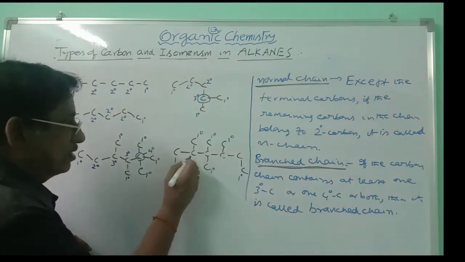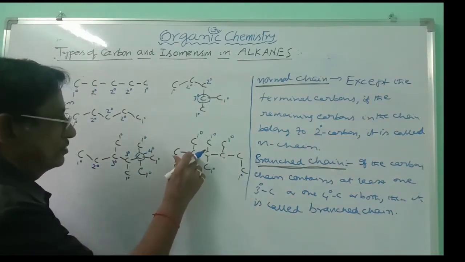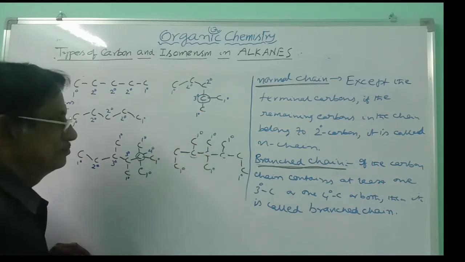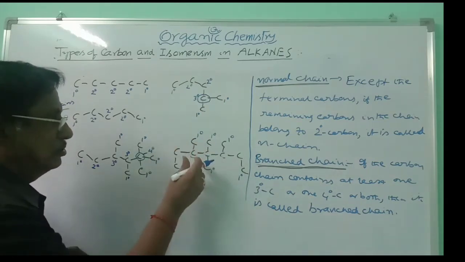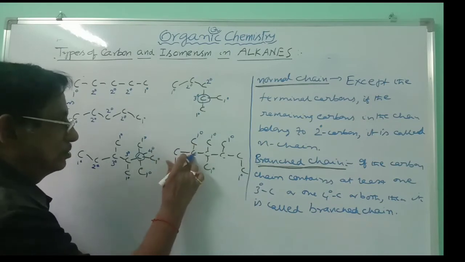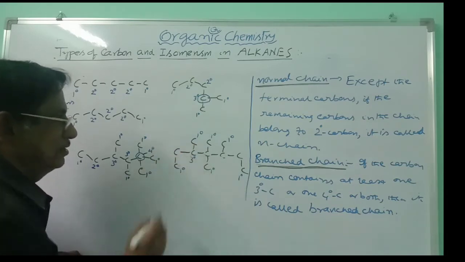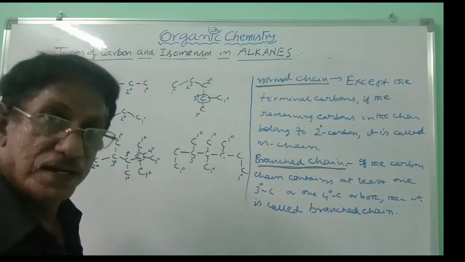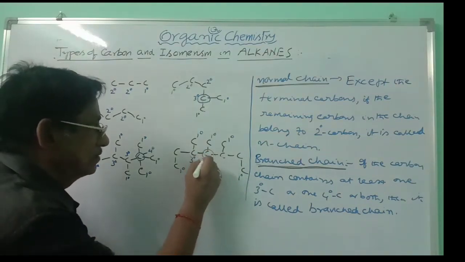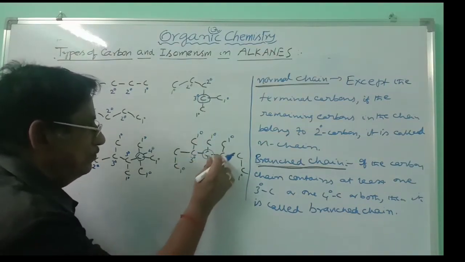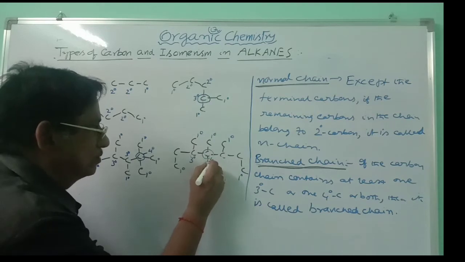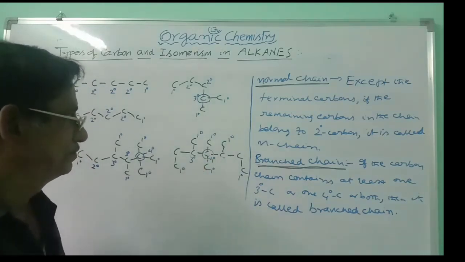And here if you take this carbon, it is attached to 1, 2, 3, it is attached to 3 carbons, so this carbon becomes tertiary. And here if you take this carbon, 1, 2, 3, 4, so this carbon is a quaternary carbon.